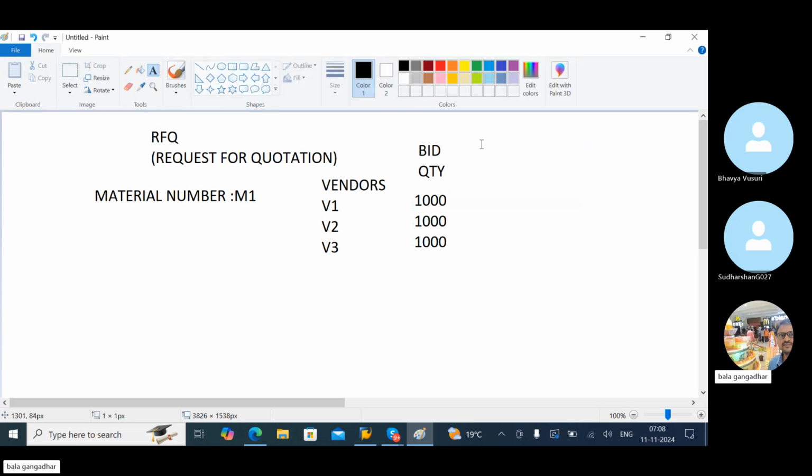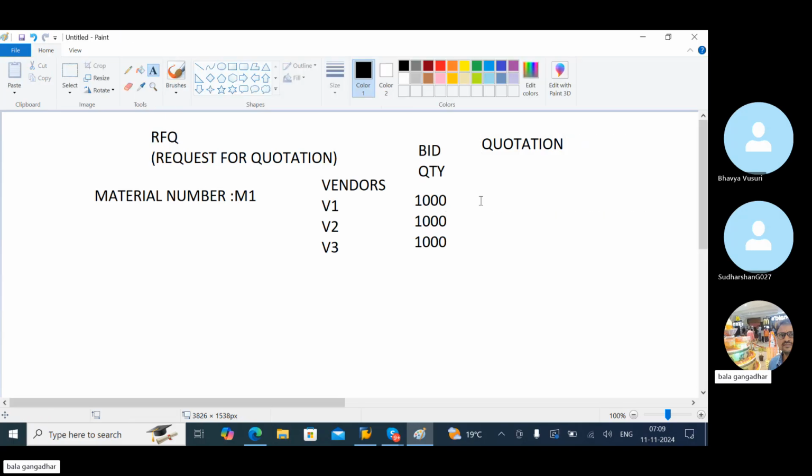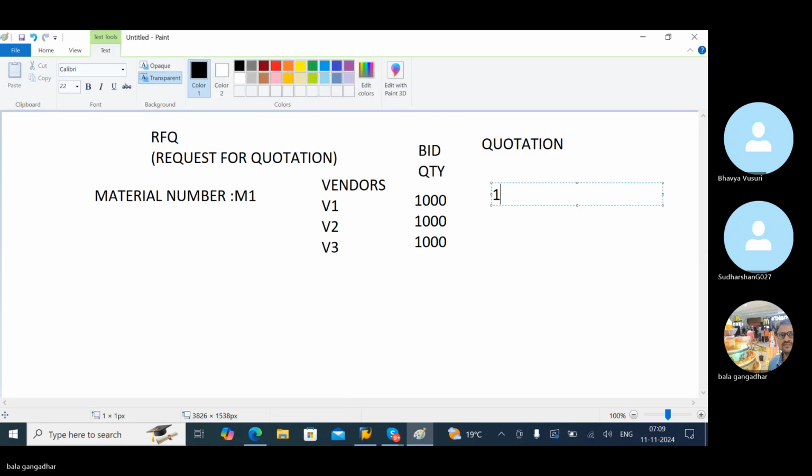But now, using quotation, we maintain the price data. Vendor 1 is supplying at 100 rupees per kg, vendor 2 at 105 rupees per kg, vendor 3 at 103 rupees per kg.